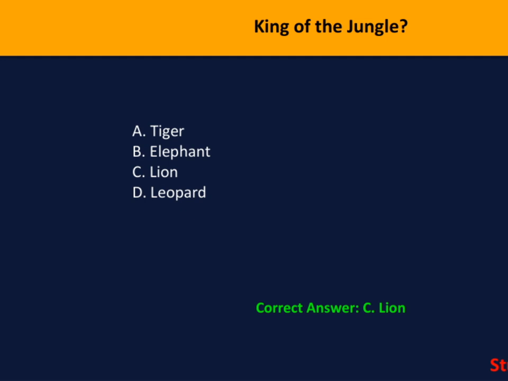Lions are often seen as the top predator in their environment, which has led to this popular perception. It's interesting to note, though, that lions actually prefer savannas and grasslands rather than dense jungles. But culturally and historically, they've earned the title King of the Jungle because of their dominance and regal appearance. So, this question ties into our overall theme of understanding the symbolism and perceptions we attach to animals, as well as the importance of context when discussing these iconic creatures.